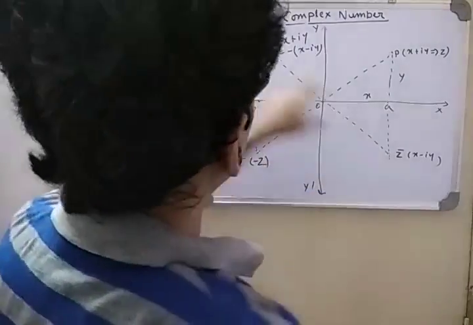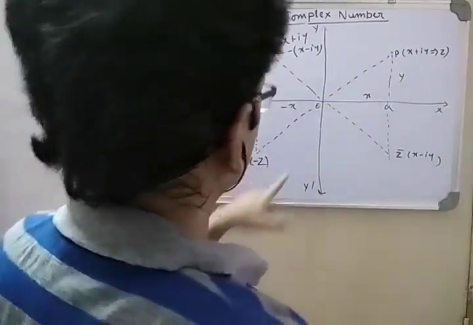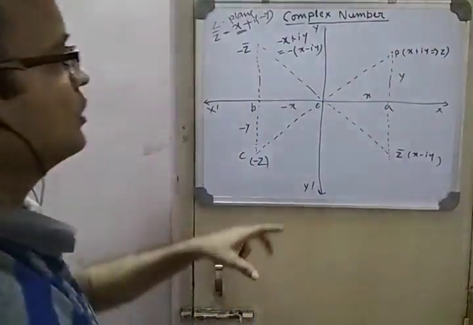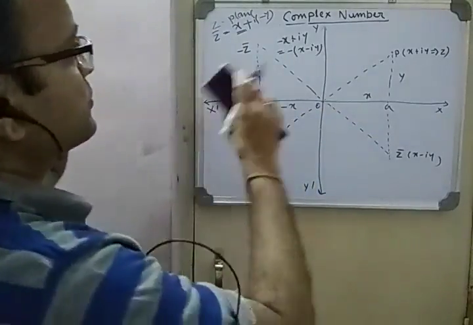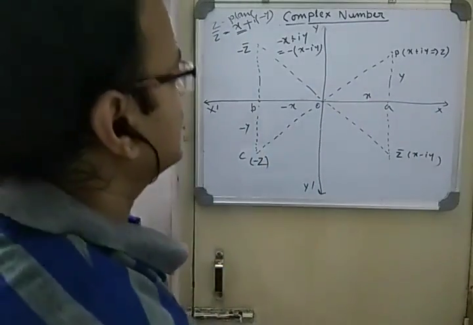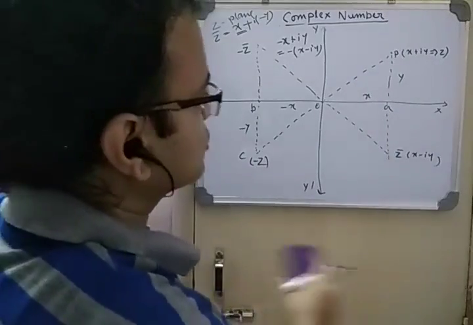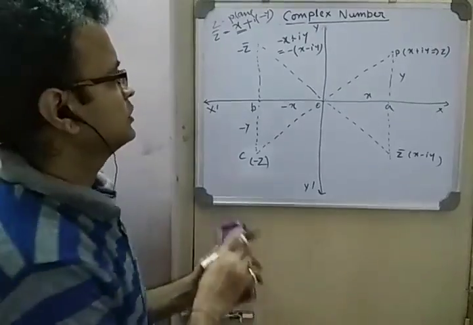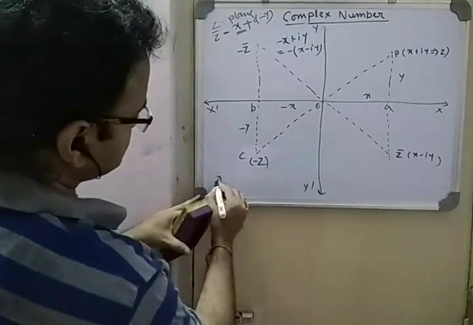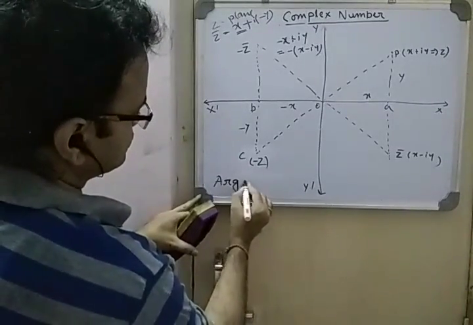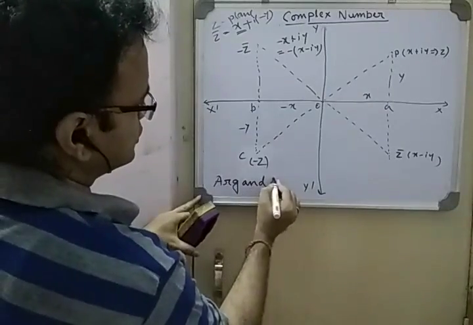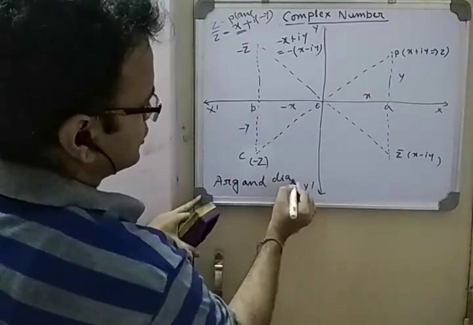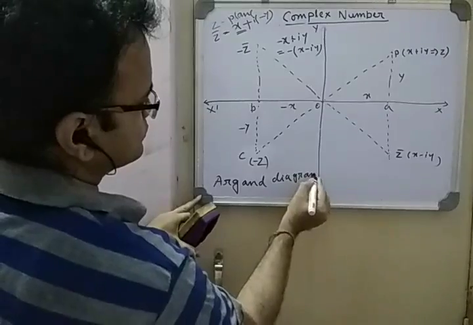See, it is z bar, it is minus z bar. It is z, it is minus z. So this plane is called the z plane, and this diagram is called the Argand diagram.